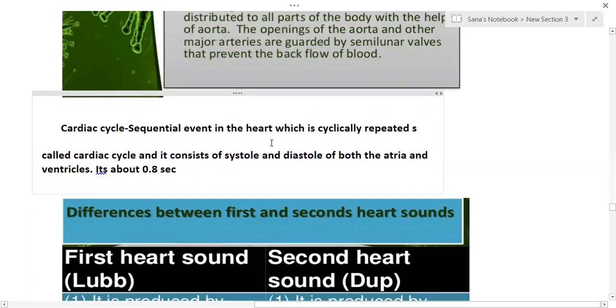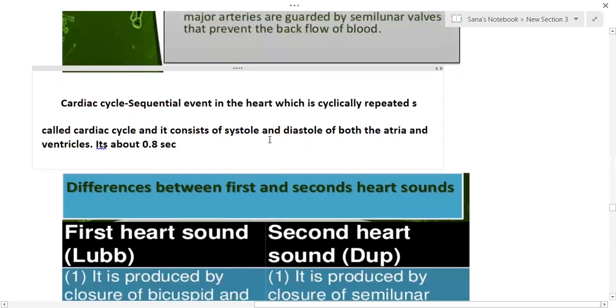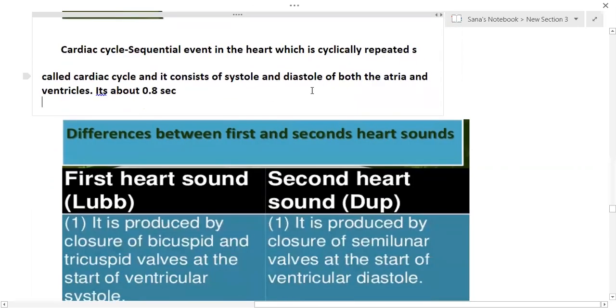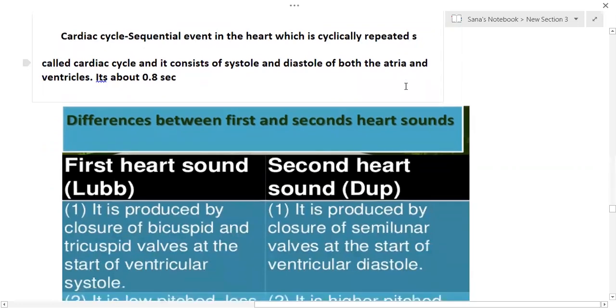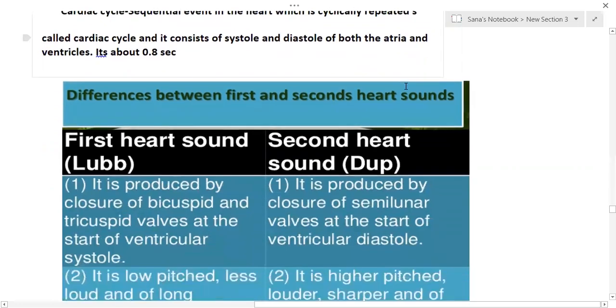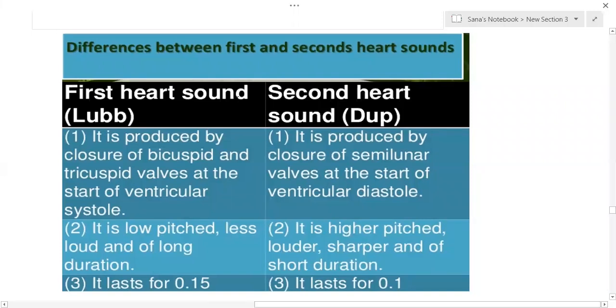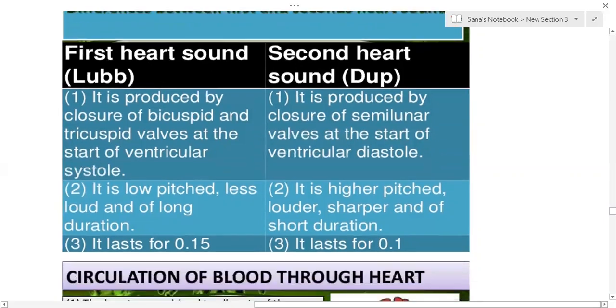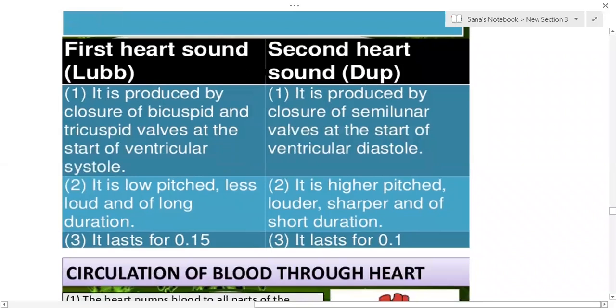Okay. So this cardiac cycle takes place due to the systolic as well as diastolic process of the atria as well as the ventricle. Next, heart sounds. You might have seen the doctor keep the stethoscope, isn't it? So they listen to the sound of the heart. There are two types of heart sounds. The first heart sound is called the lub. The second heart sound is called the dub.